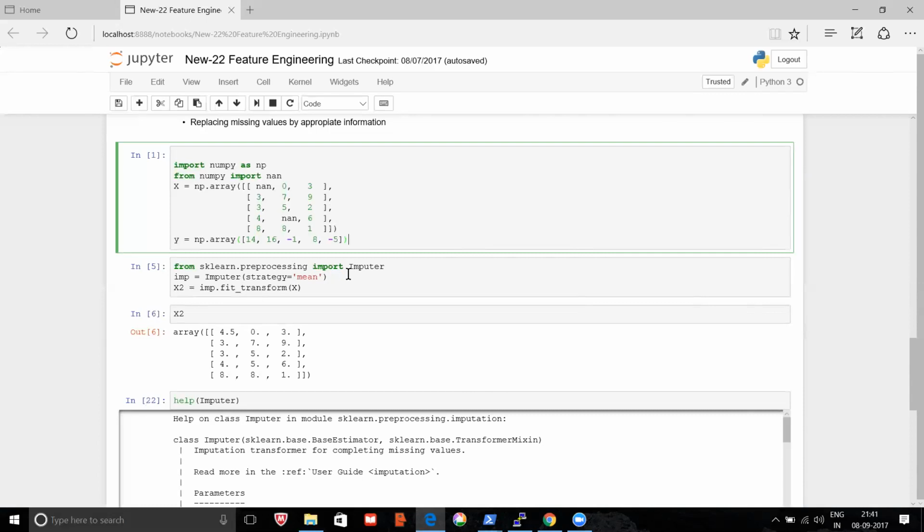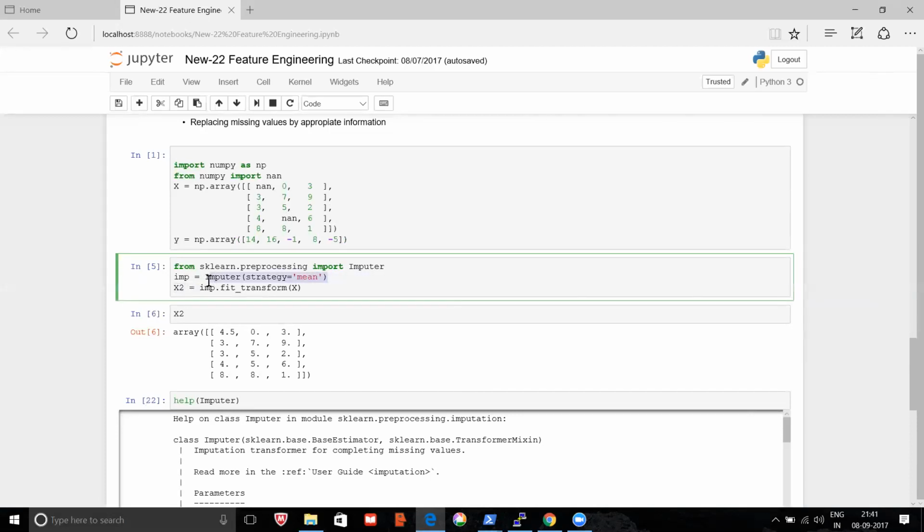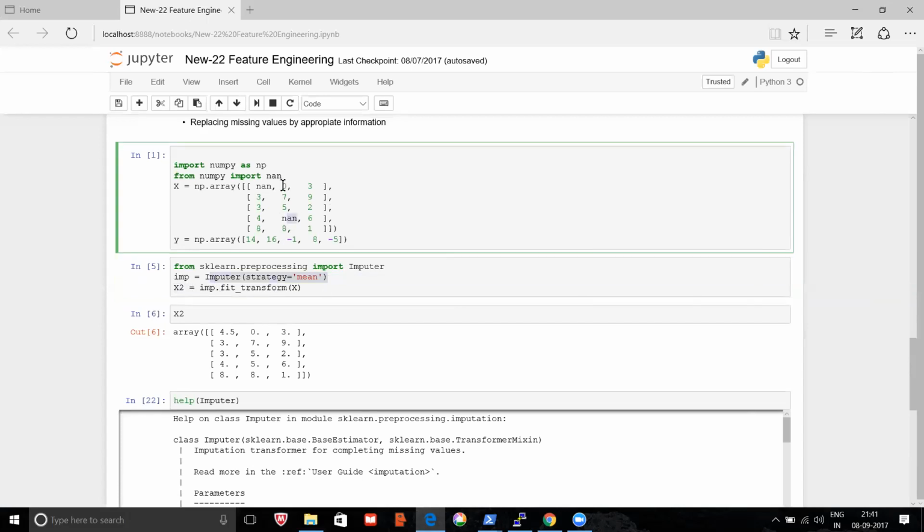What it is capable of doing is actually finding the missing values and replacing them. It finds this NaN and replaces it. Got it, right? You are importing this imputer. After this, imp is equal to, this is the strategy of imputing. That means you're finding the mean. After that, you're doing the transformation, so this NaN data is replaced by the mean of this column, right?